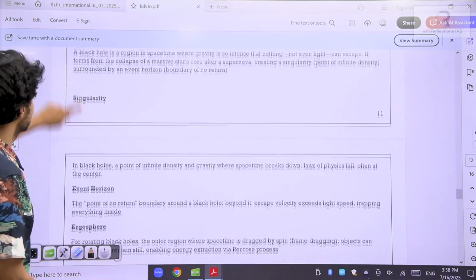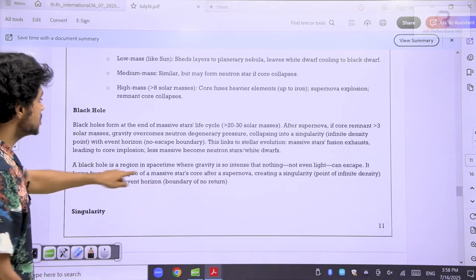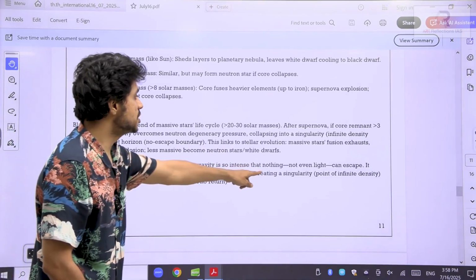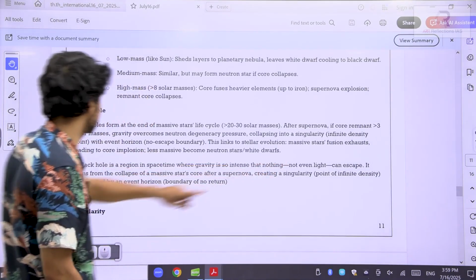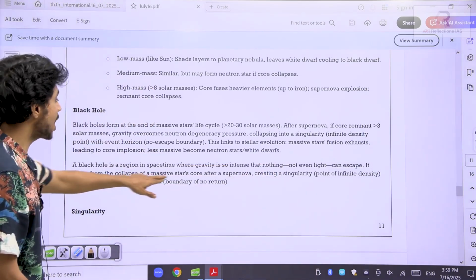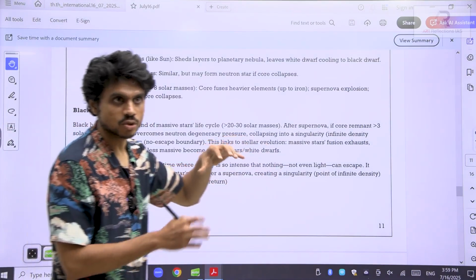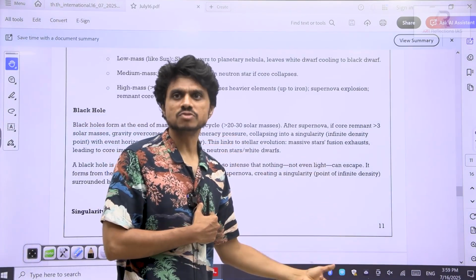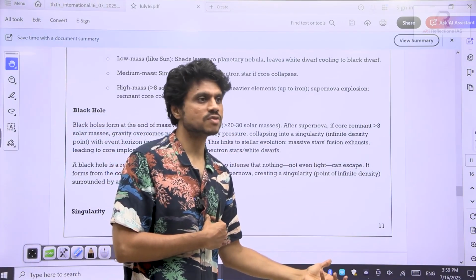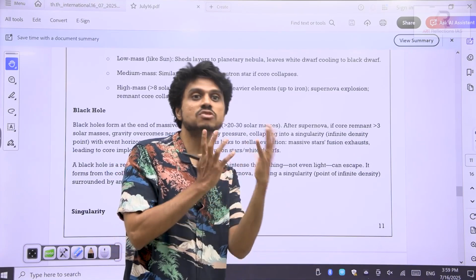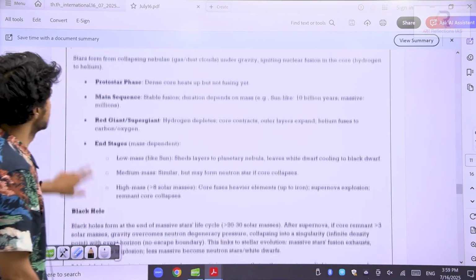See here, a black hole is a region in space-time where gravity is so intense that nothing, not even light, can escape. It forms from the collapse of a massive star after a supernova explosion. That's what I told you. So not every star. Does our sun form a black hole in the future? No, the size of the star should be very high. See here, I told you that.